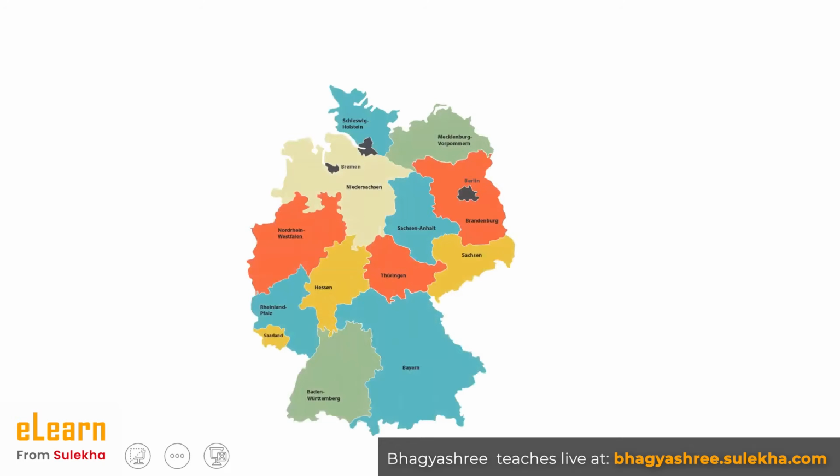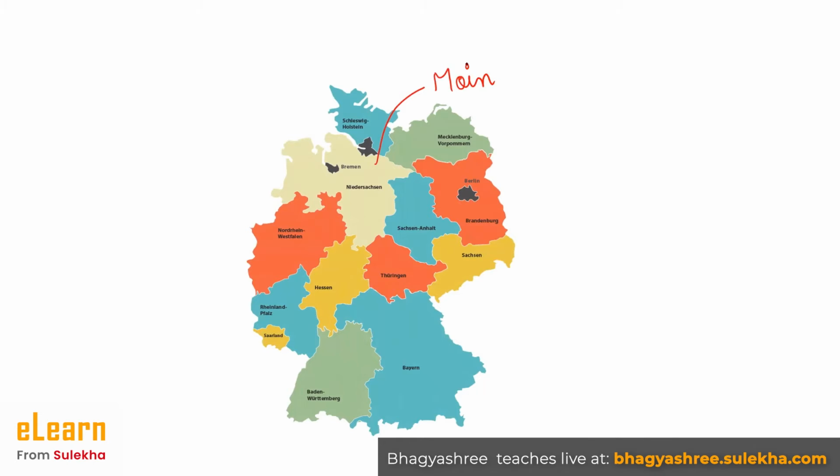Next, in Germany, according to the regions, they have different ways of saying hello. So we will also throw some light on it. Okay, so here is a map of Germany. So let's understand the various ways of saying hello according to the regions in Germany. In the northern part, you can hear people saying Moin, Moin.